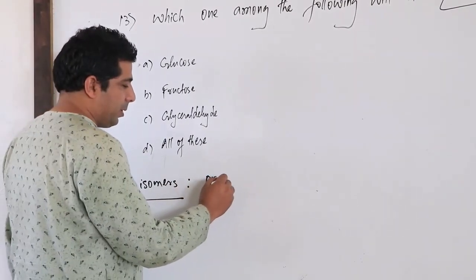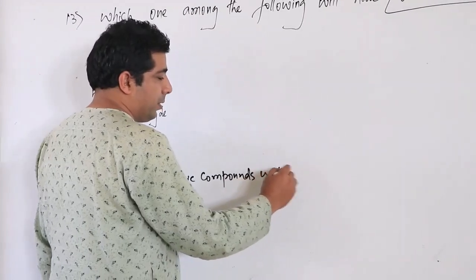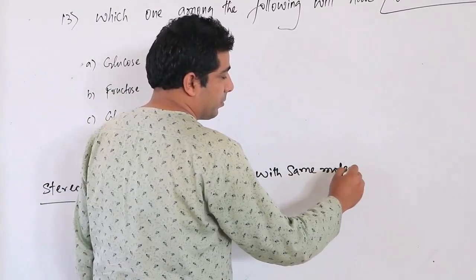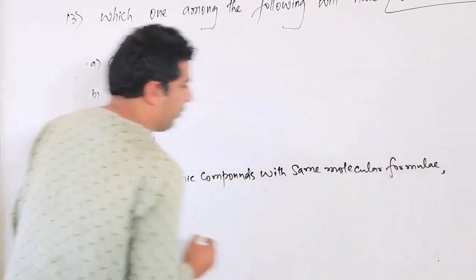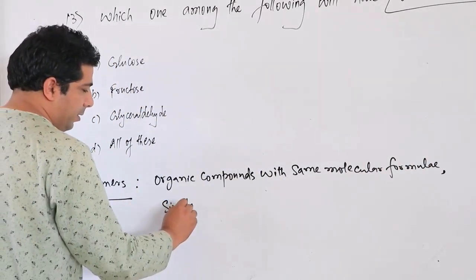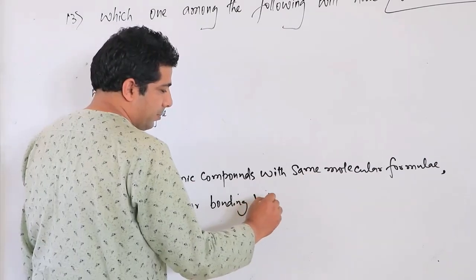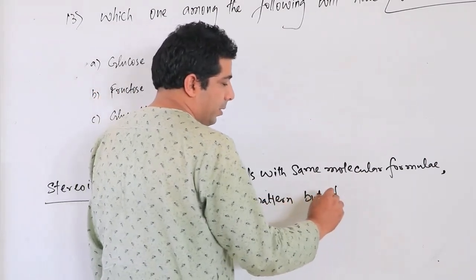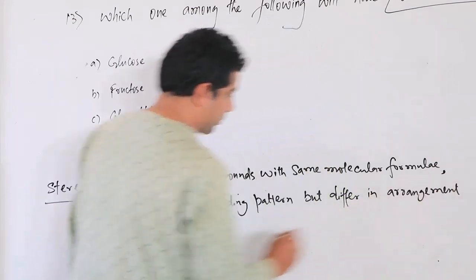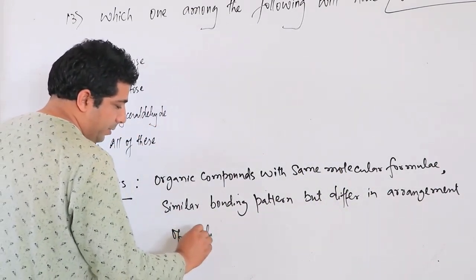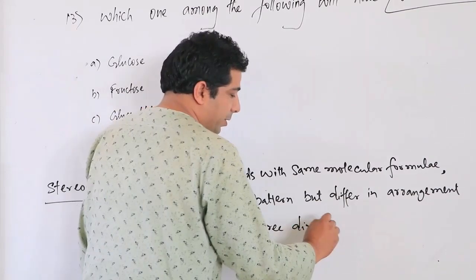Stereoisomers are organic compounds with the same molecular formula, similar bonding pattern, but differing in the arrangement of atoms in three-dimensional space.